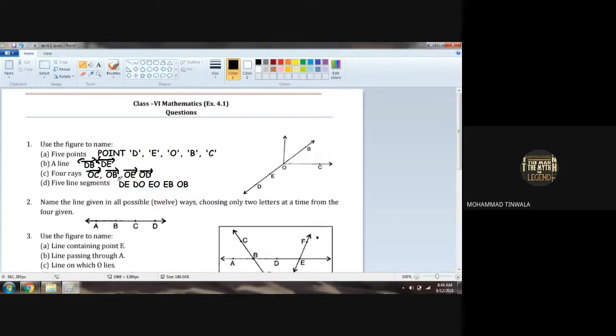Nothing more needs to be given. A line segment has only two endpoints. Our answer is over. Any doubt here, boys? No, sir, no doubt. For sure? Yes, sir.